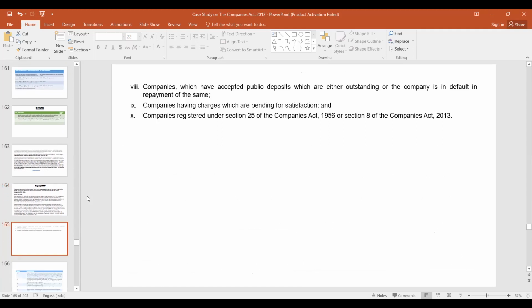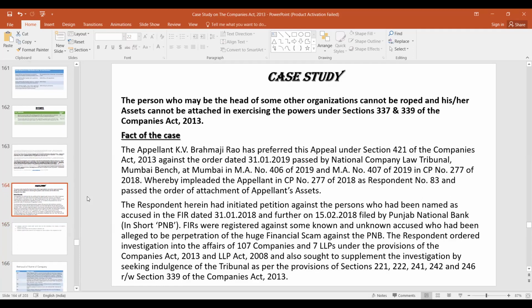But the tribunal held that, okay, he is the head of some other organization, he cannot be roped in, and his assets cannot be attached in exercise of the powers under section 337 and 339 of the Companies Act. This is Nirav Modi case, basically.